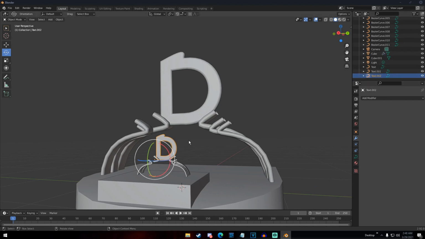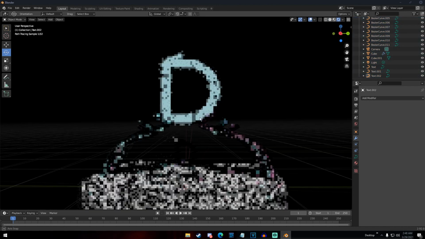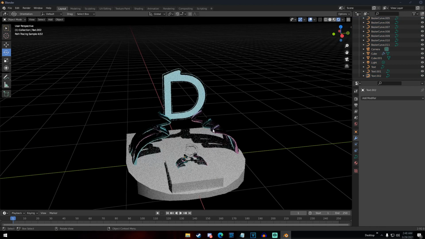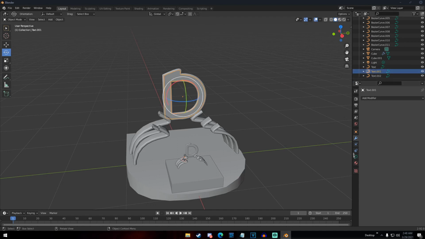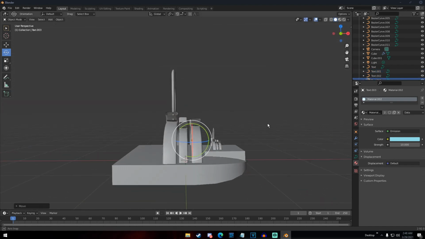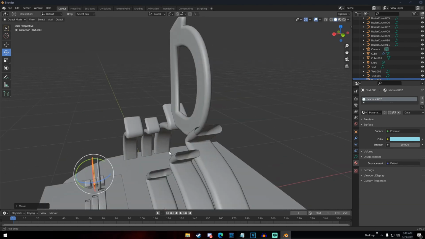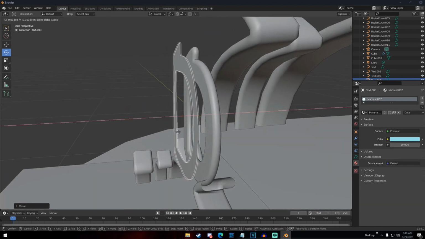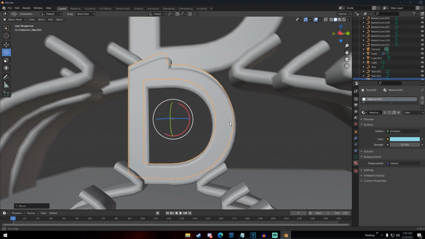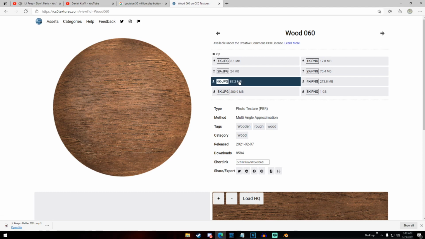But not before deciding to change the inner color of that D to a purple. But before I did that, of course, I forgot to duplicate the actual emission D, the thin D, the small D. I forgot to put that in the fat D. So it wasn't nearly as good as I thought it would be in that little test render. I was severely disappointed. But I eventually put the thin D back in the fat D, as you can see right here. Scaled it down a little bit, try to get it the right size.